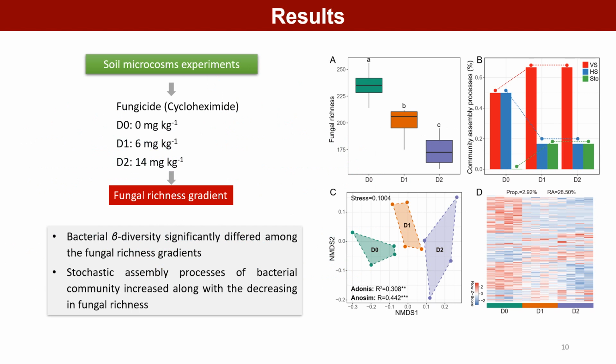With increasing fungal richness, the relative influence of stochastic assembly processes of bacterial communities decreased. To provide a further test of the importance of fungal richness for bacterial community assembly, we conducted a manipulative microcosm experiment with independent soil samples. We experimentally created a gradient of soil fungal richness by using fungicide in independent soil collected from grassland. We found fungal richness significantly decreased with the increase of fungicide concentrations, and stochastic assembly processes of bacterial community increased along with the decrease in fungal richness. Besides, bacterial beta diversity significantly differed among the fungal richness gradients.